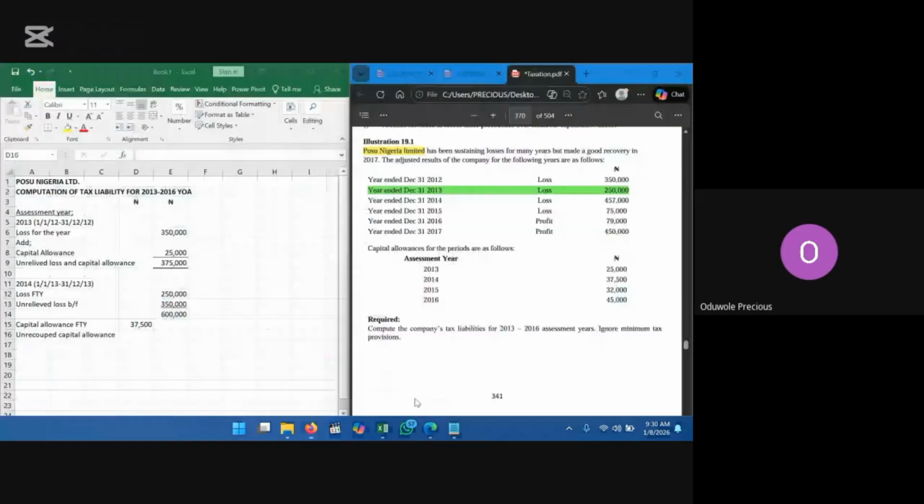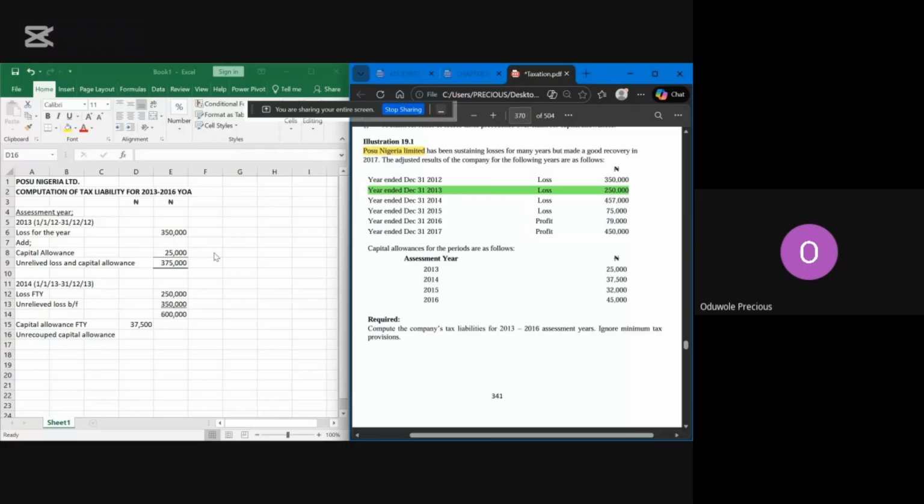I was actually doing it before. I did not know that I did not record, or maybe the recording stopped. So I think I've explained this before. I said all of these things they are marks. So you write the name of the company, what you are doing, computation of tax liability, the assessment here. And I told you that this one is based on PYB.